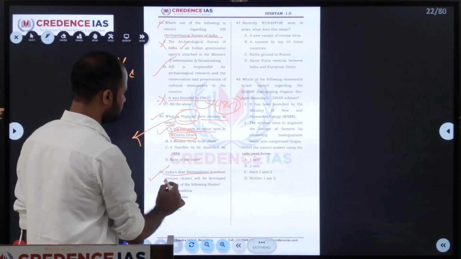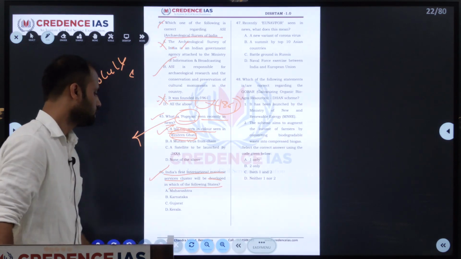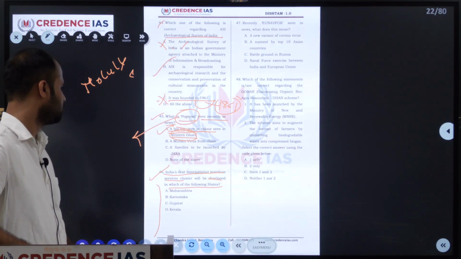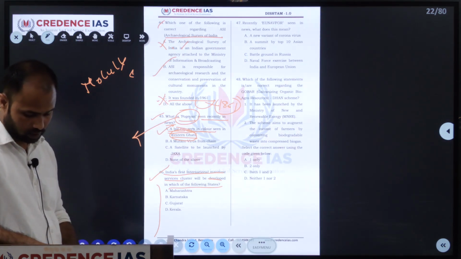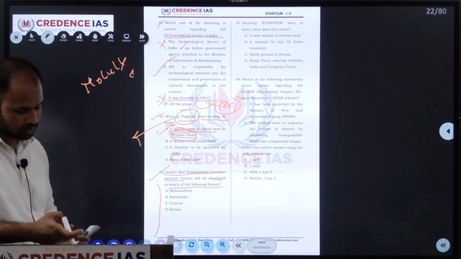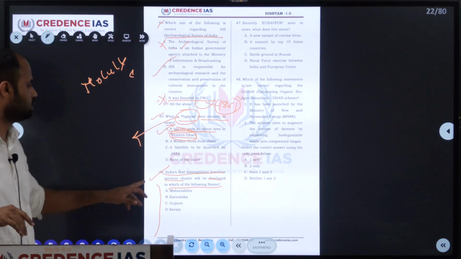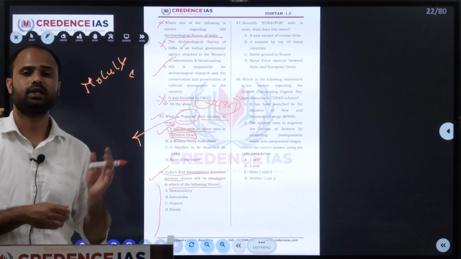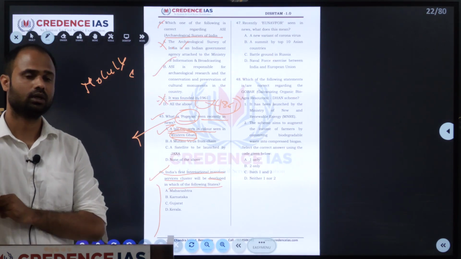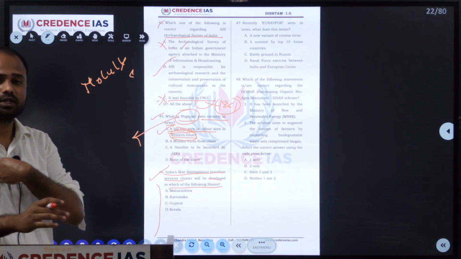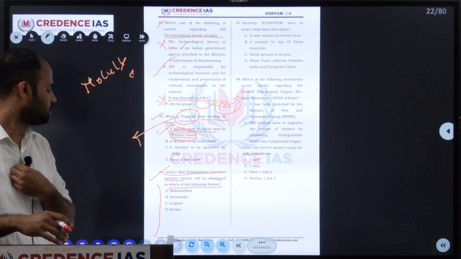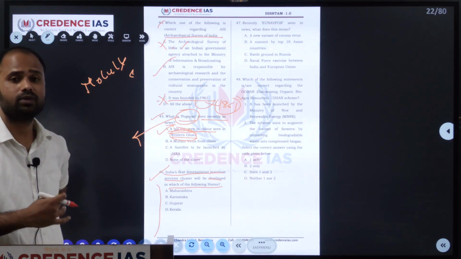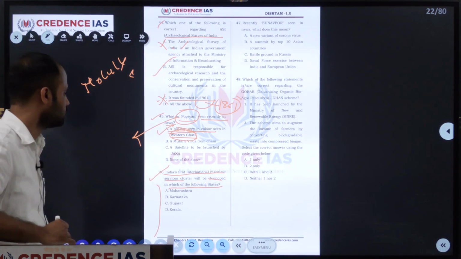India's first international maritime service cluster is developed in which of the following states? They have given Maharashtra, Karnataka, Gujarat and Kerala. The Gujarat Maritime Board is developing the first international maritime service cluster near GIFT City in Ahmedabad, Gujarat. This cluster contains a port, logistic facilities, and other shipping services, which help in the establishment of the value chain. So this is developed by Gujarat.